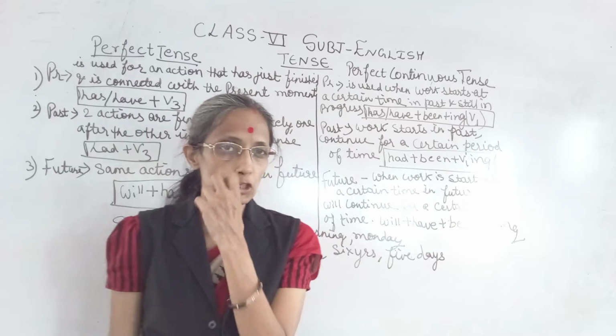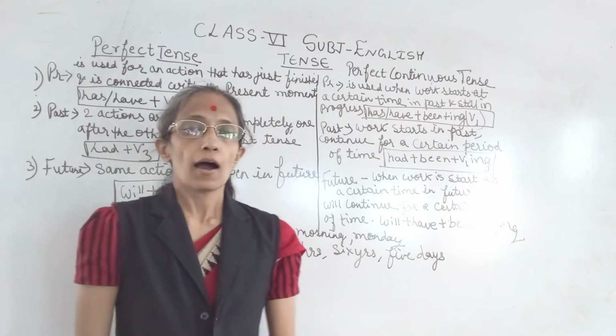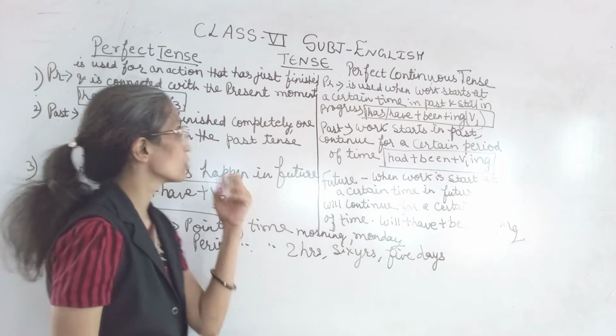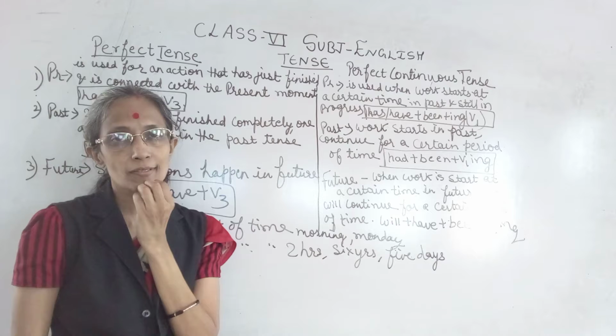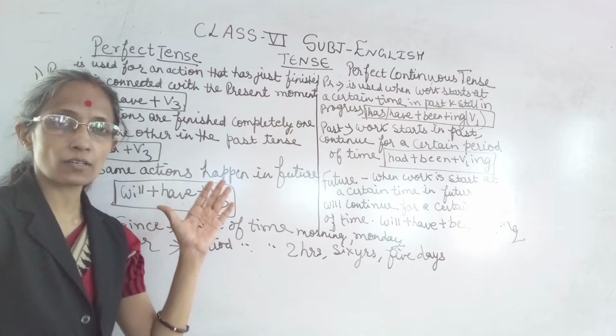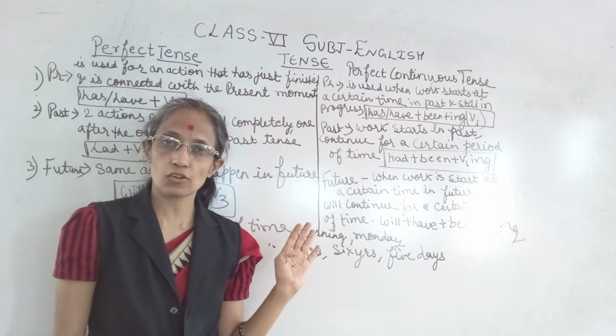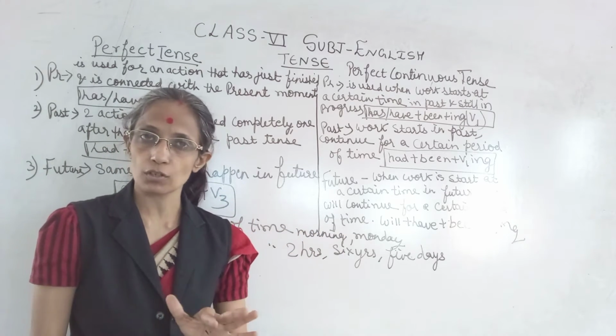Today I will continue the topic tense. Now I will explain you about perfect tense and what is perfect continuous tense. Okay, first what is tense? Tense is the time of an action. There are three kinds of tense: present tense, past tense and future.